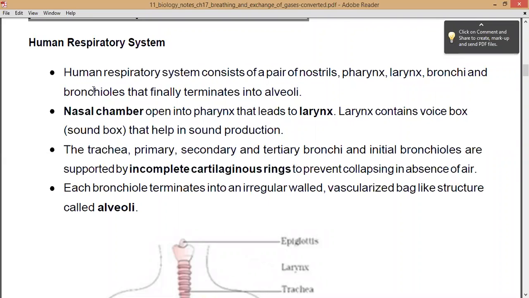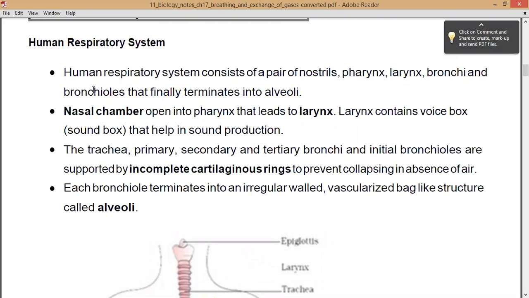Now each bronchiole terminates into an irregular walled vascularized bag-like structure called alveoli. First we saw that the trachea, a tube-like structure, the windpipe, forms the primary bronchi, then secondary bronchi, and then tertiary bronchi, which finally form the bronchioles, right? Now each bronchiole opens into an irregular walled vascularized bag.